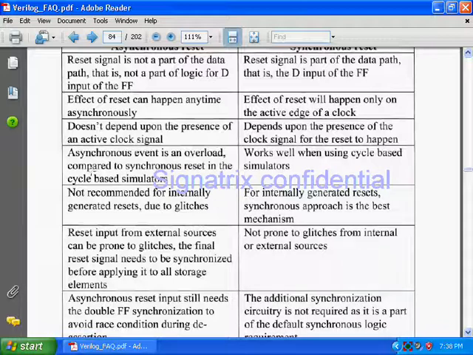So asynchronous reset is an overhead because this is an asynchronous event, right? In a cycle based simulator, if an asynchronous signal is there, it may come at any time. So you have to take special care for any asynchronous signal in a cycle based simulator, because we can't predict when that signal will come. We cannot wait for cycles and then do those things. That is what they are trying to say.